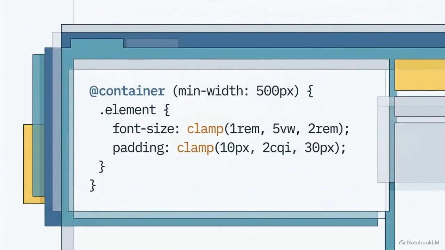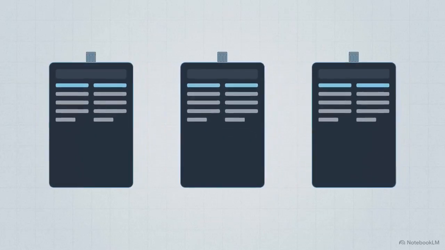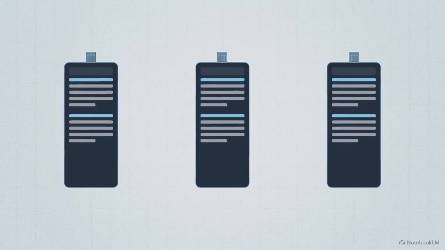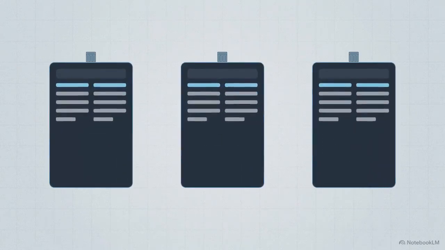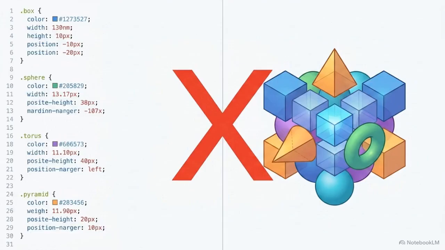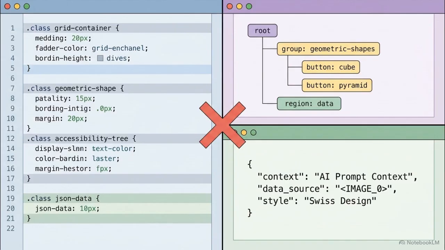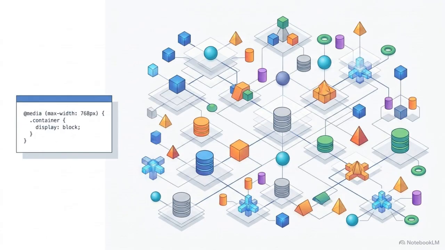It is tempting to blame the styling tools here, but modern CSS is highly capable. We have container queries that respond to specific component widths and fluid clamping that scales typography beautifully across viewports. The limitation is jurisdiction. CSS controls visual styling. It has zero authority to tell a WebGL shader how to render. It cannot update the accessibility tree for a screen reader, and it cannot talk to a language model. We are using a styling language to govern an adaptive decision that has outgrown visual boundaries.